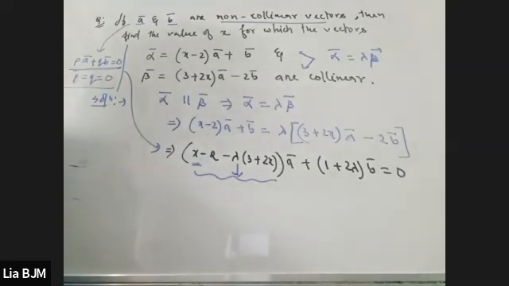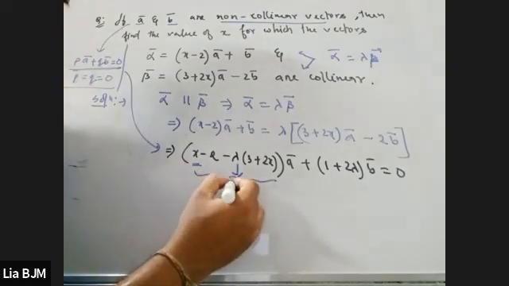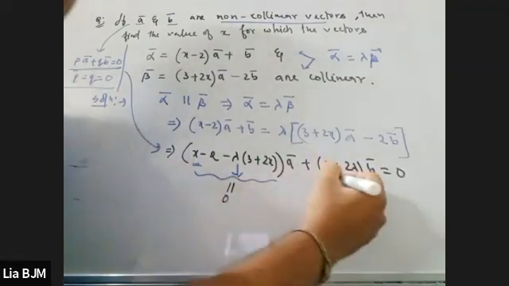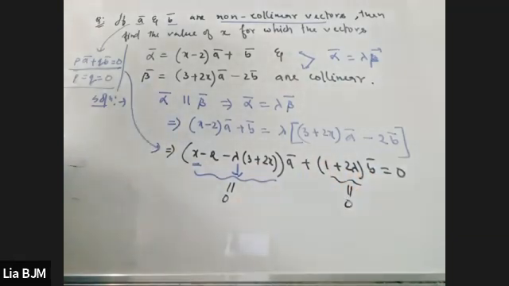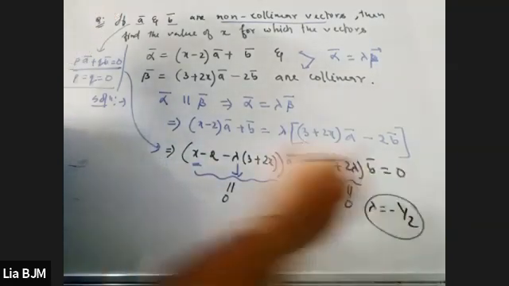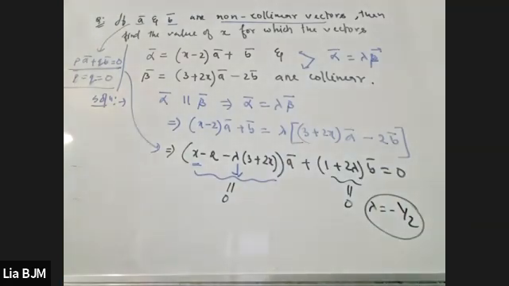So now listen carefully. What we have understood is that this whole part, if I consider it as P, is equal to 0, and this other part is also equal to 0. And if I make this equal to 0, what value do we get for lambda? Lambda equal to minus half. Is it right or wrong?